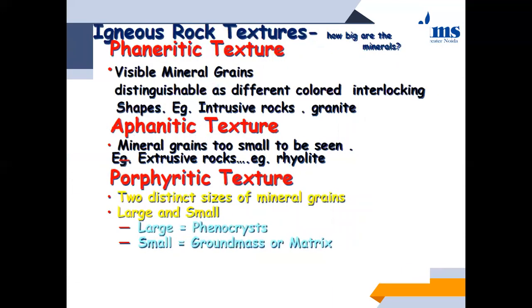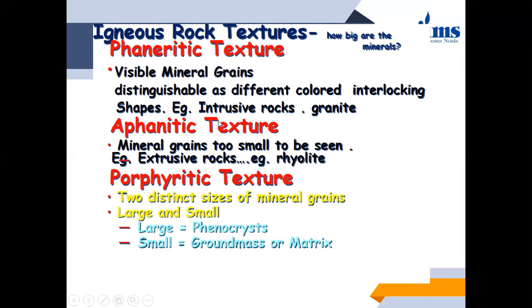This texture is basically how big the grains of the minerals are. Okay, तो उसमें rocks में जो भी mineral तुम्हारा present है, what is the nature or what is the appearance of that particular mineral, that will be the texture of these igneous rocks. So based on this texture, the texture of igneous rock can be classified into three categories: phaneritic, aphanitic and porphyritic. Okay, so these three textures are available in igneous rocks mainly.